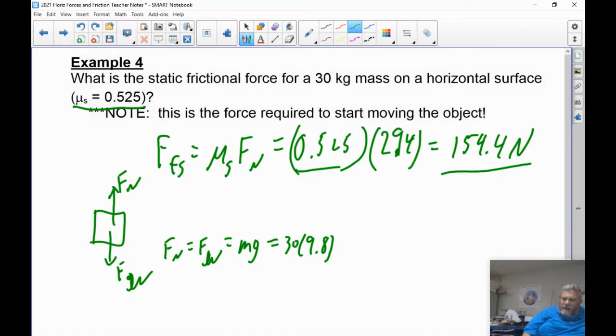If it's a smoother surface, then the coefficient is smaller, so the friction will be smaller. If this was a heavier box, the weight would be heavier, the normal force would be greater, therefore the friction would be greater.